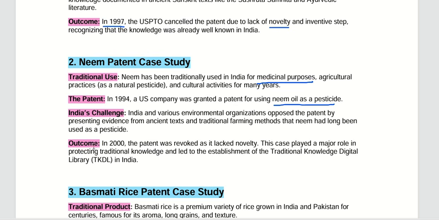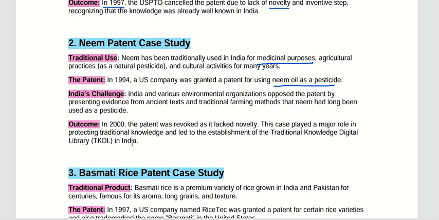They showed a major role in protecting traditional knowledge, and it led to the establishment of the Traditional Knowledge Digital Library in India. So all the things that happened are documented in the Traditional Knowledge Digital Library in India. This is the second case study.